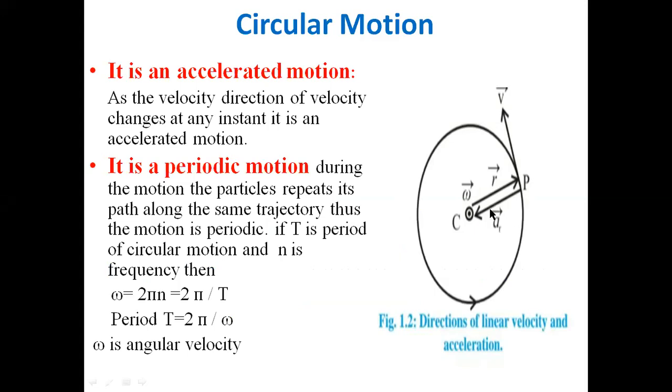And this direction is the radial component of acceleration. This particle possesses acceleration because the direction of velocity is changing at each and every point. If the particle is over here, its direction is like this. So the direction of velocity is going to change at every instant of time. It means that the particle possesses acceleration, and the direction of radial acceleration is along the radius towards the center of the circle.